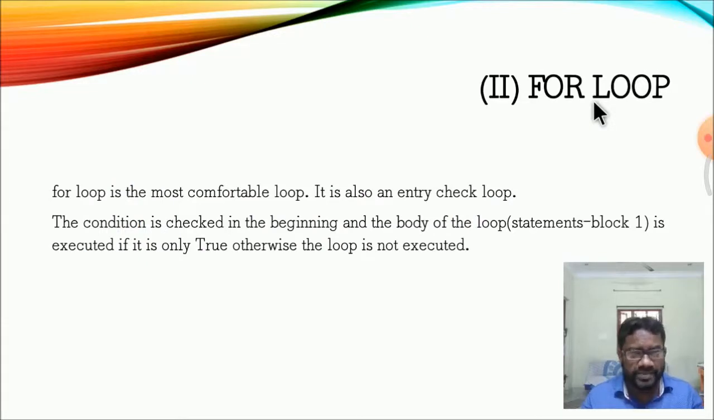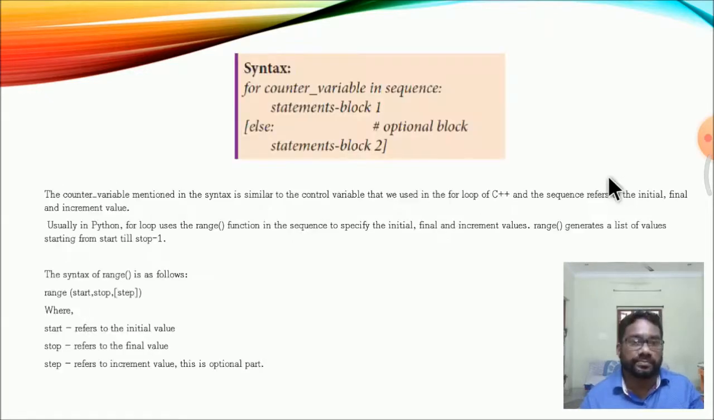The other one is the for loop. The for loop is the most comfortable loop. It is also an entry check loop. The condition is checked at the beginning, and the body of the loop statement is executed only if the statement is true. Otherwise, the loop is not executed. When the statement is true, the looping will be executed; otherwise, it will not.